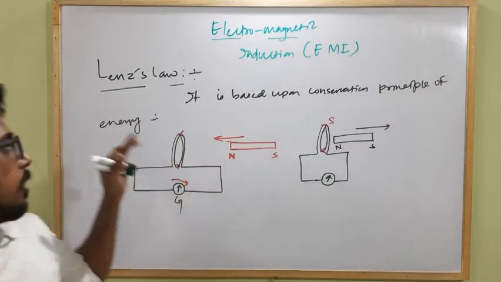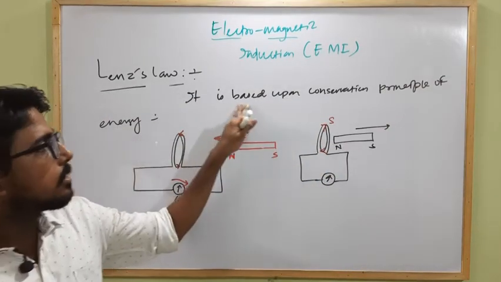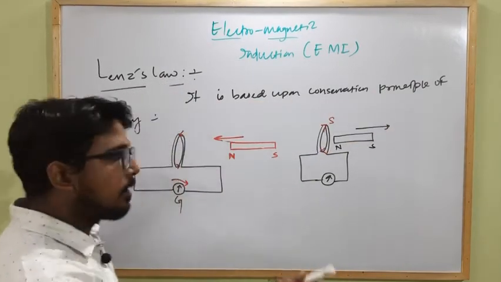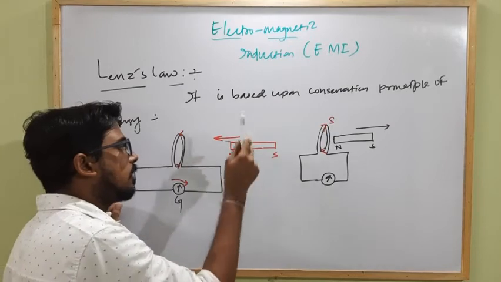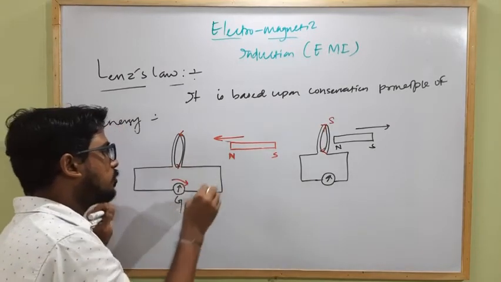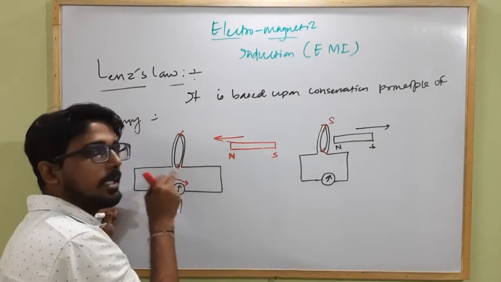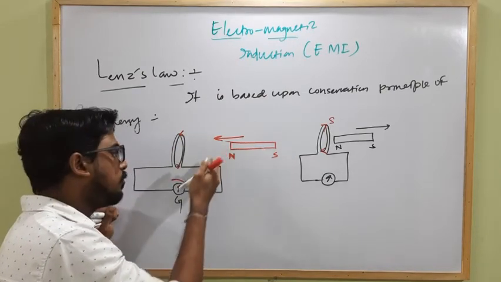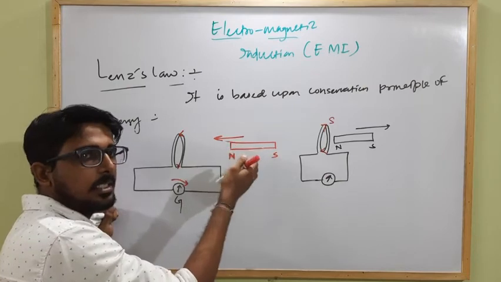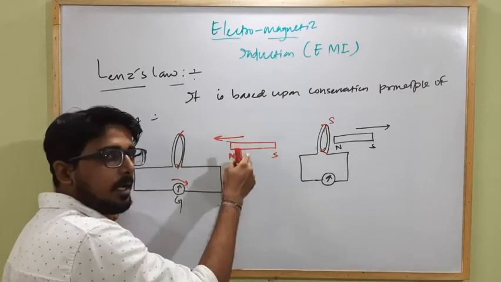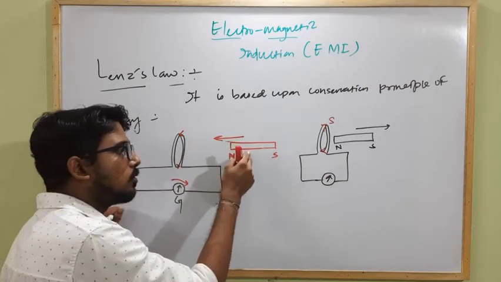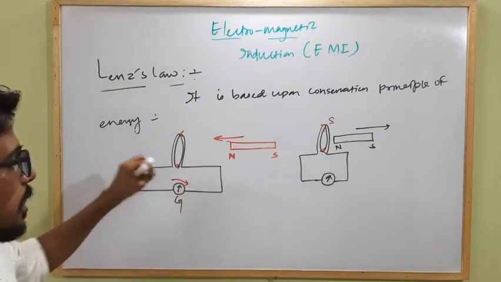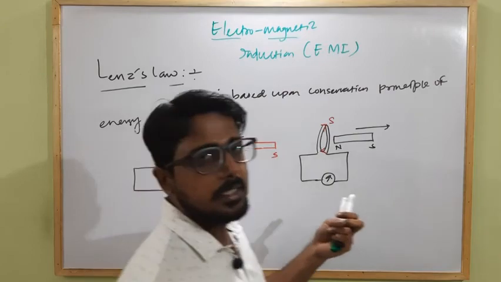So Lenz's law is based upon the conservation principle of energy, because due to Lenz's law, when we have to produce some induced current within a coil, we have to lose some mechanical energy, and due to the loss of mechanical energy, some work is done on the bar magnet, and due to that work some induced current is flowing through the circuit, which is able to produce some electrical energy.